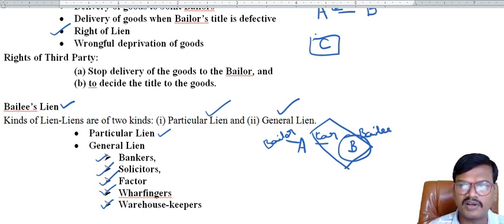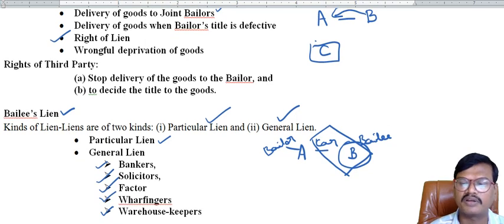In the case of contract of bailment, the bailee exercises only particular lien. That means he can exercise the right of possession over the goods until he has recovered the expenses from the bailor.